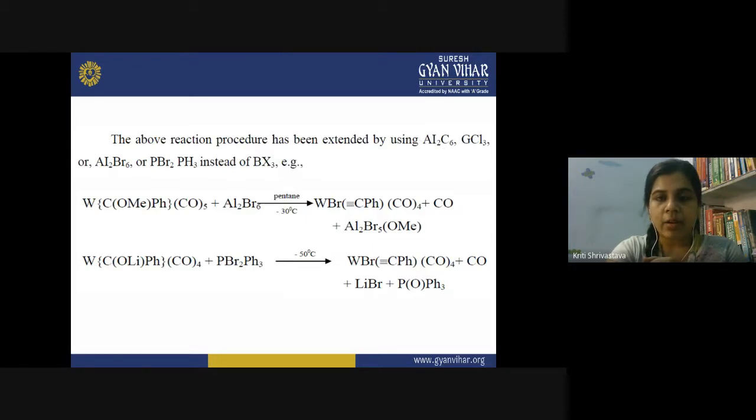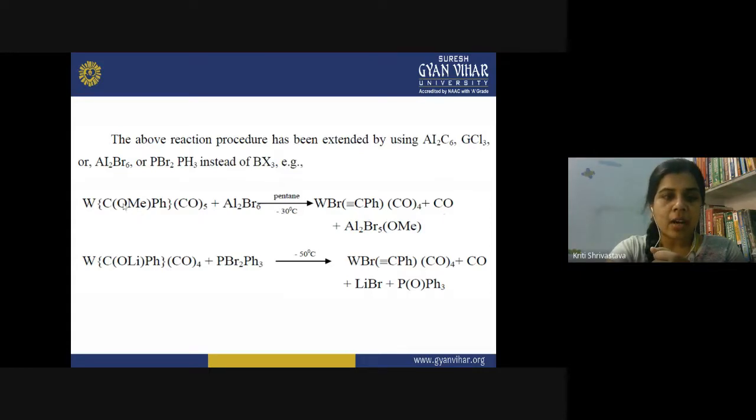So when a similar reaction was performed and the boron halide was replaced with other types of Lewis acid, what happens? Again, similar types of compounds could be prepared. So the BX3 was actually behaving like a Lewis acid, and other similar Lewis acids could also be used for the preparation of alkylidyne complexes.